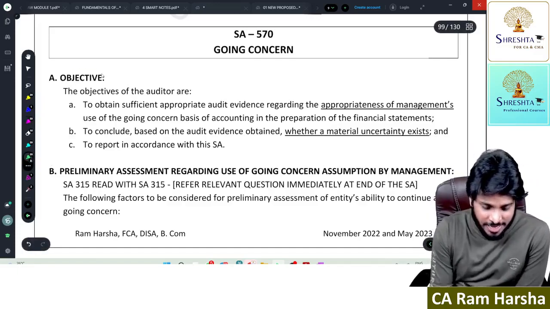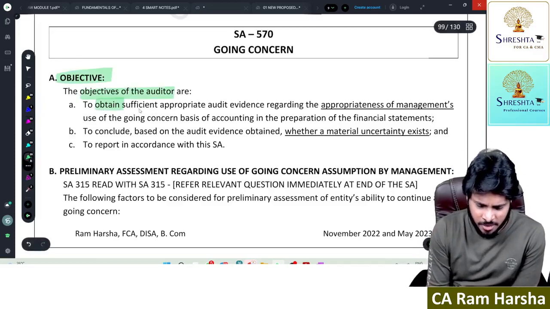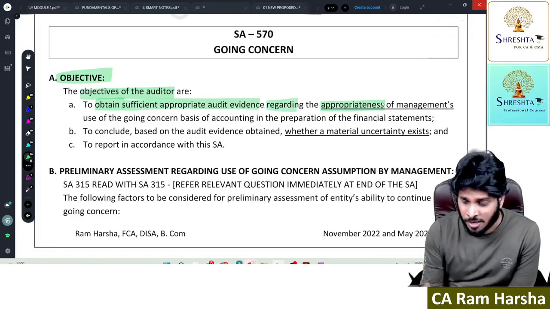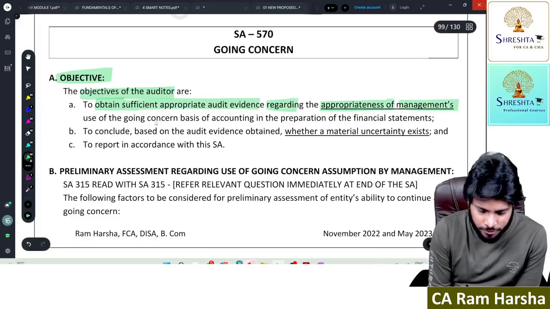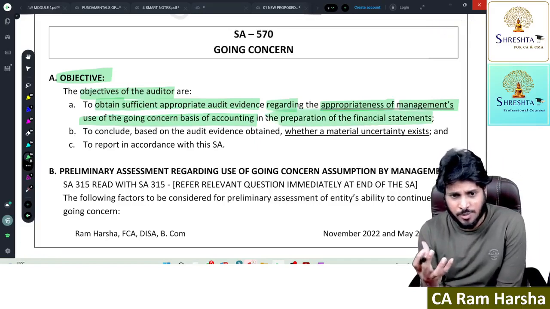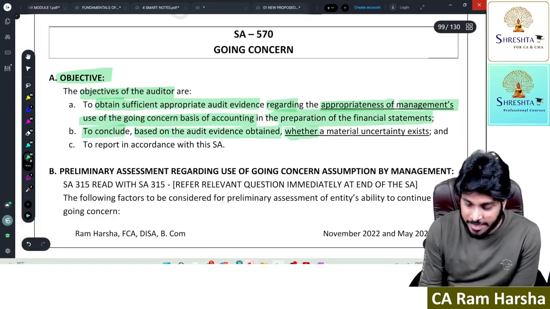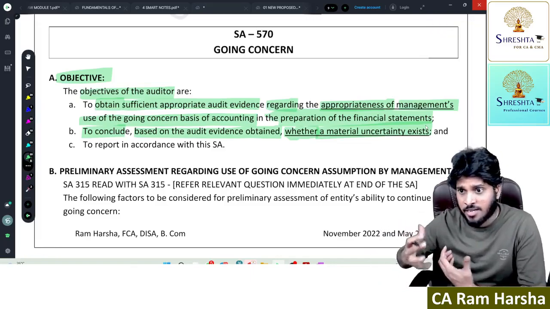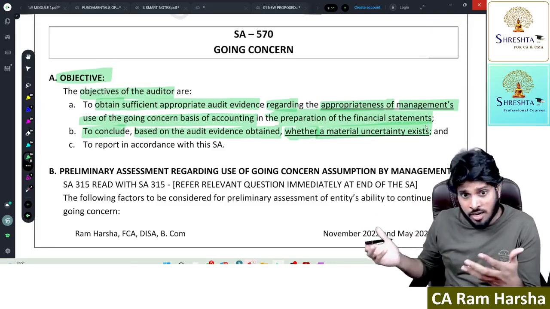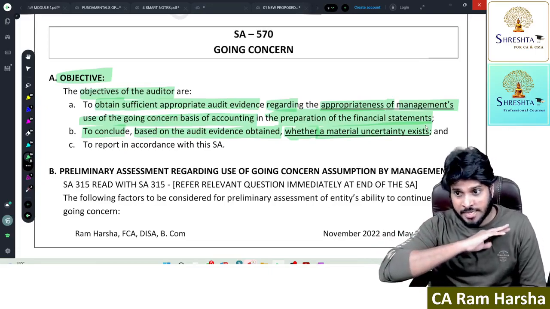So what is the objective of this standard? The objective of the auditor is very simple. Obtain sufficient appropriate evidence regarding the appropriateness of management's use of the going concern basis of accounting in the preparation of financial statements. Whether the preparation of financial statements by the management is right, and conclude based on the evidence obtained whether a material uncertainty exists. I'm doing an audit, I'm trying to obtain evidence, and I saw the company announced it already, no more sales, nothing. And I felt the company's use of the going concern assumption is not appropriate.